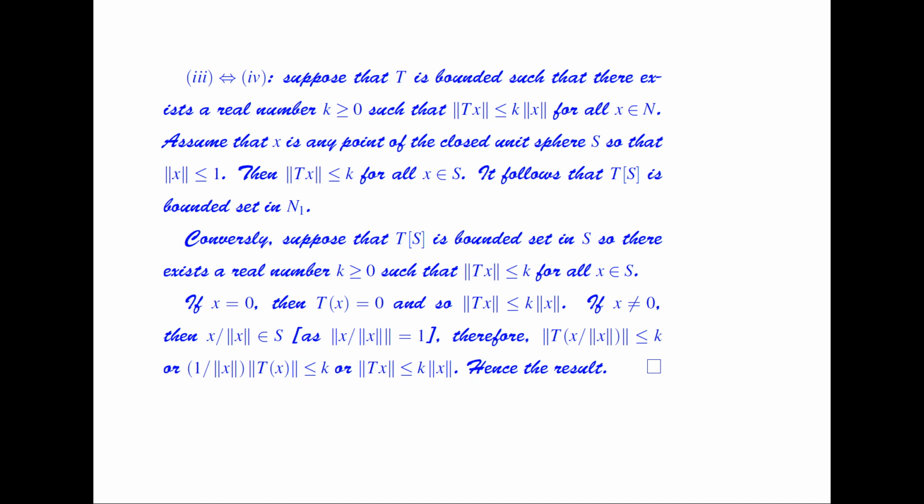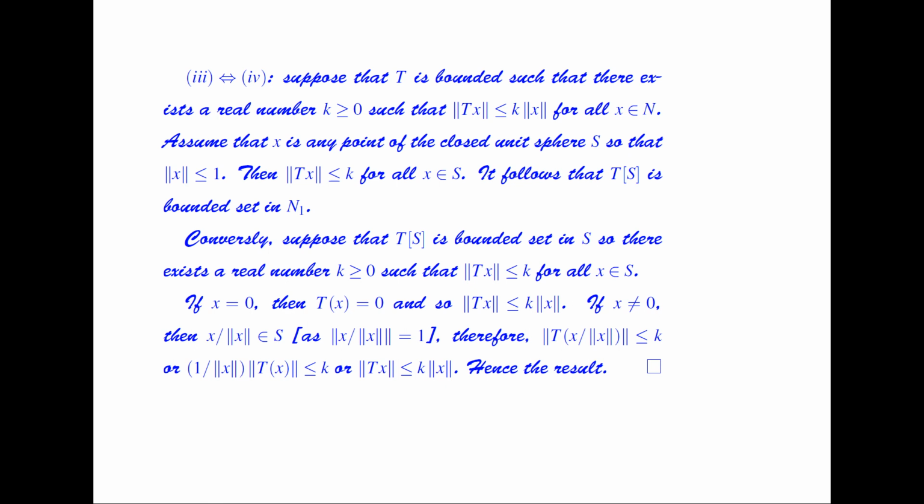So now we discuss the proof of this one. Suppose that T is bounded, such that there exists a real number k greater than or equal to 0 such that the norm of Tx is less than or equal to k times the norm of x for all x belongs to N. And assume that x is any point of the closed unit sphere S such that the norm of x is less than or equal to 1. Then the norm of Tx is less than or equal to k for all x belongs to S. So it follows that T(S) is a bounded set in N1.